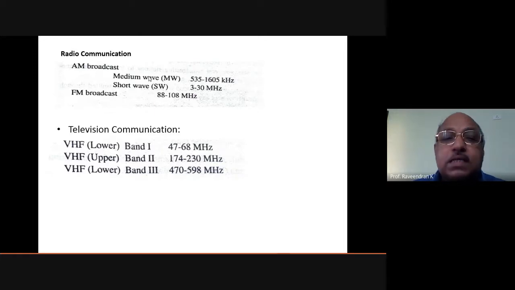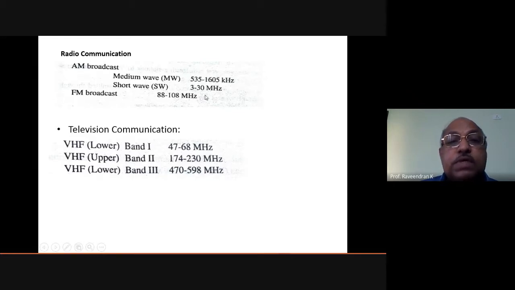It is 103.5 megahertz. So FM broadcast is well within the frequency range of 88 to 108 megahertz. And you should also understand what AM broadcasting is. AM broadcasting includes medium wave, which has a frequency range of 535 to 1605. If it goes slightly off from 535, it is not a problem, but you should know it. That is 1.605 megahertz. This is in kilohertz: 535 kilohertz to 1605 kilohertz.